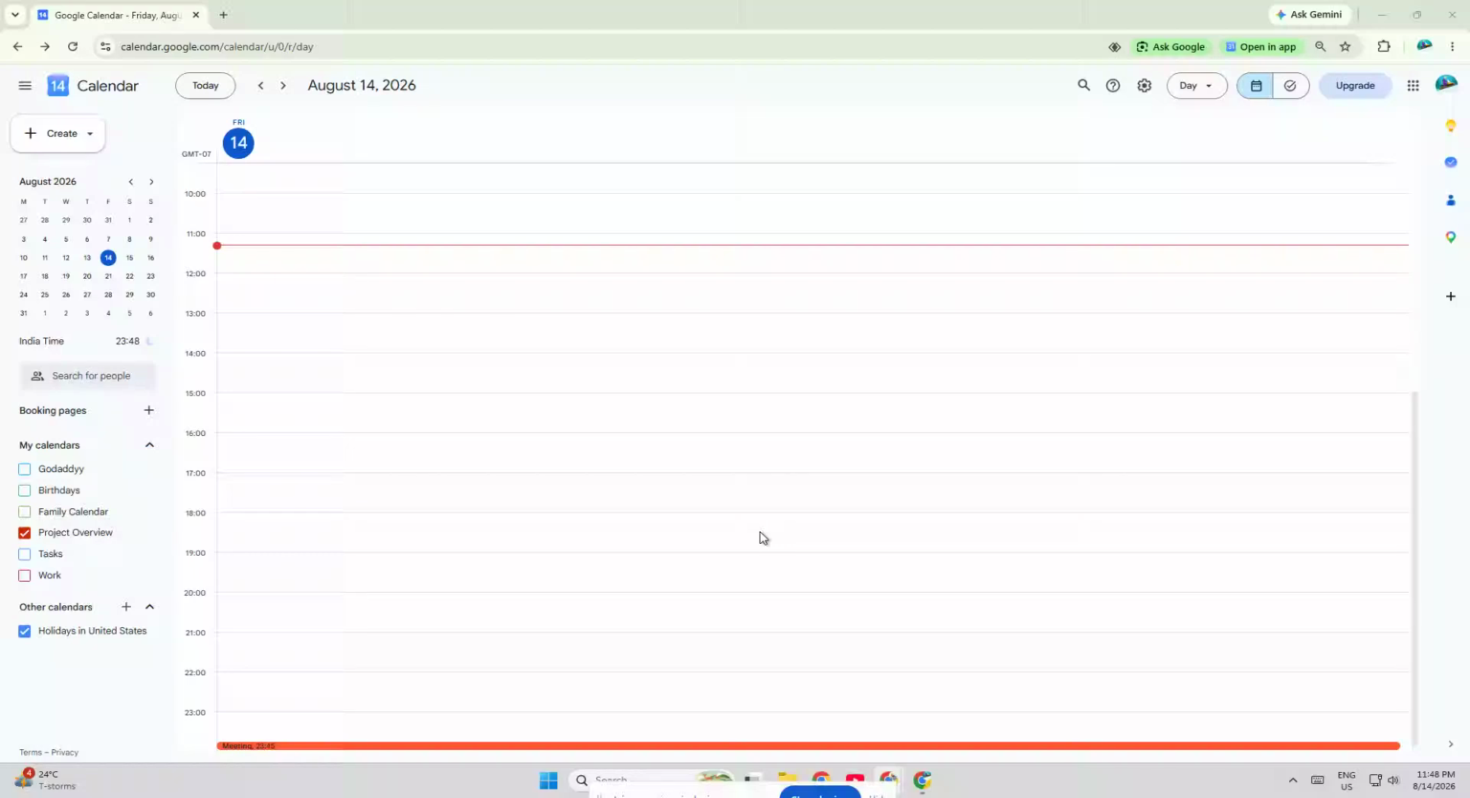If you need to add an event to a specific Google Calendar and not just your default calendar, this quick tutorial will show you exactly how to do it step by step. This is super useful if you manage multiple calendars for work, school, family, or personal planning because it helps you keep everything organized in the right place from the start.